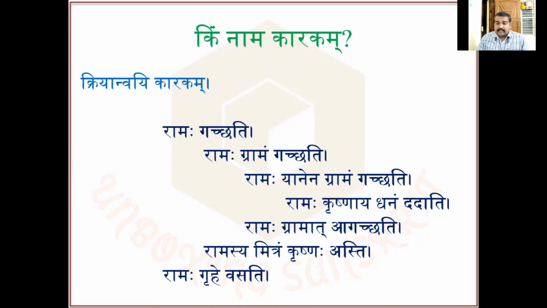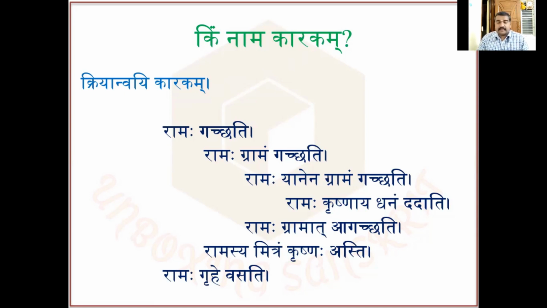Fifth sentence. Ramaha gramat agacchati. So Rama comes from the village. Gramat, from the village. Next sentence is Ramasya mitram Krishna asti. Rama's friend is Krishna. And the last sentence is Ramaha grihe vasati. Rama lives in his house.